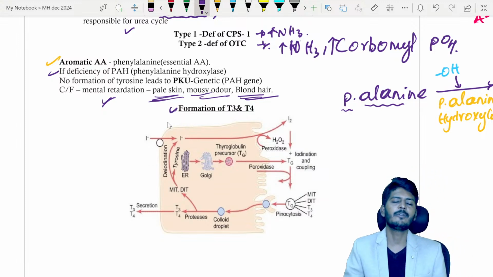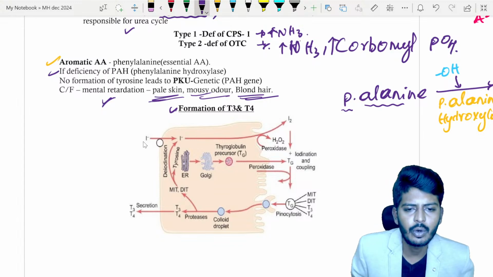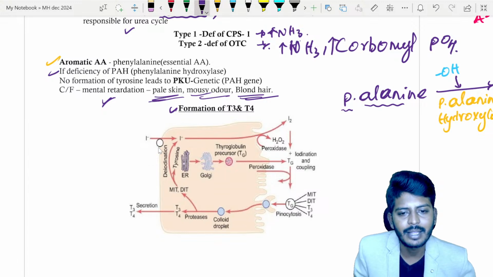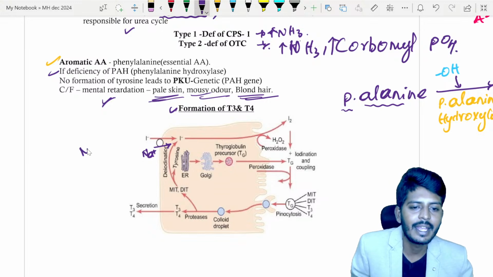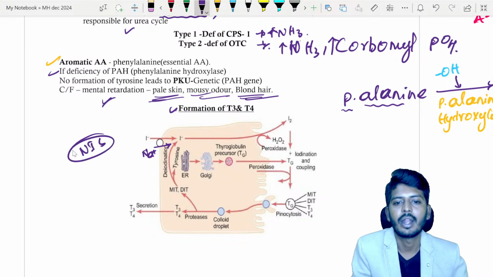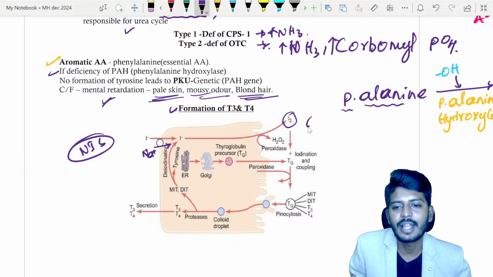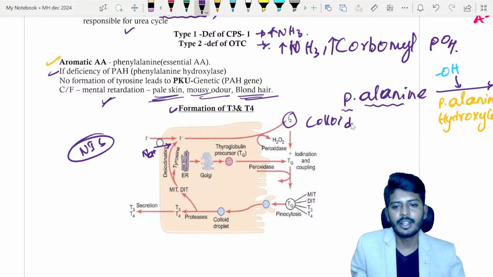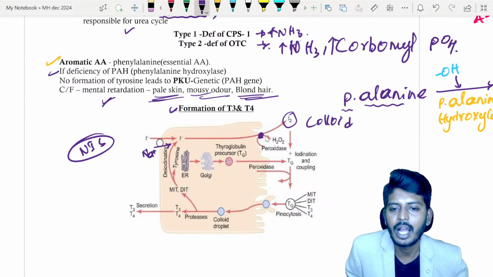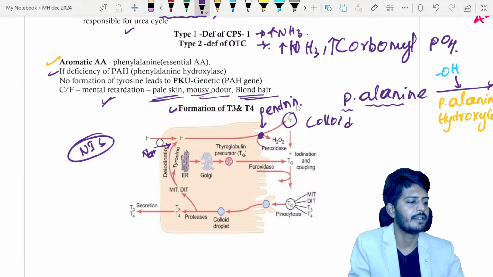So formation of T3 and T4, I'm not going to complicate it. I'll just quickly recap everything. Normally whatever iodine you eat from the food will be taken up by your thyroid gland with the help of a symporter that is located on your thyroid cell, called NIS, sodium iodide symporter. This iodide comes into the cell, gets converted into iodine and enters the side called colloid. For this entry of the iodine, we require a special transporter called pendrin.